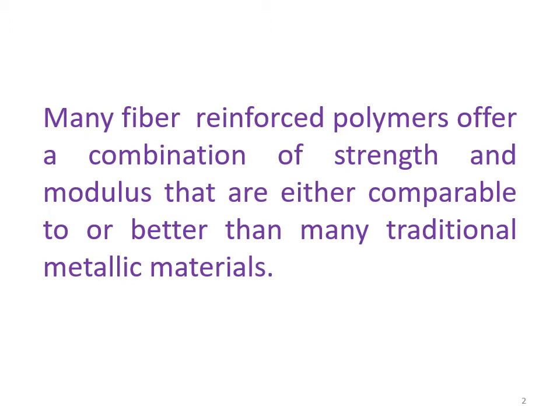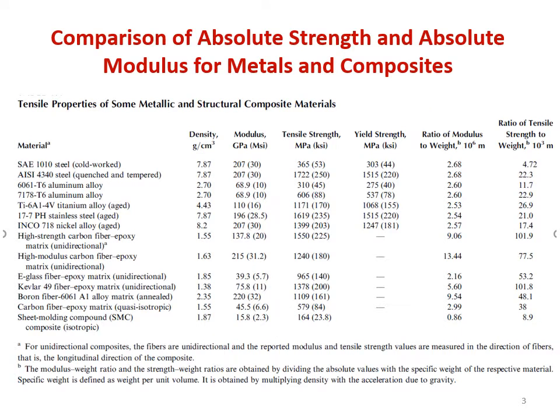composites, right? And do not think about the density of metals or density of composites and the ratio of modulus to weight or ratio of strength to weight. So those things you don't consider. For now, you just focus on the absolute value. What is the actual value of strength and modulus for metals as well as composites. Now this is the table I was speaking about.